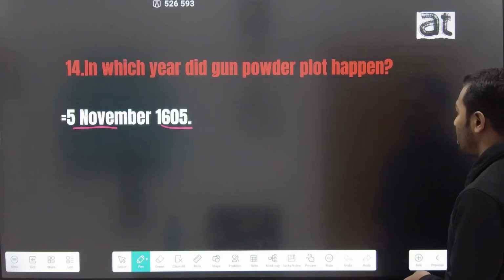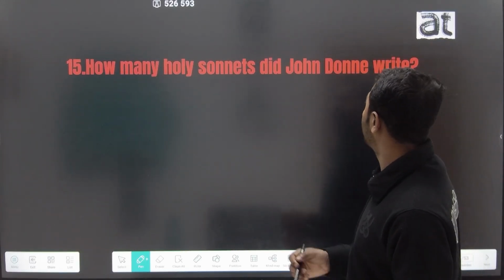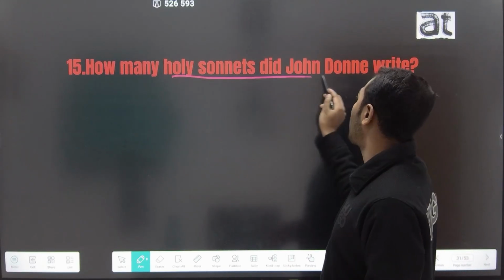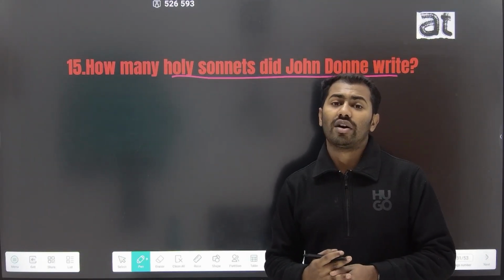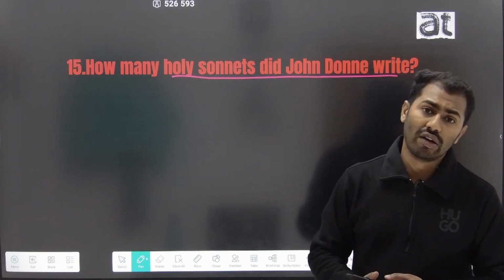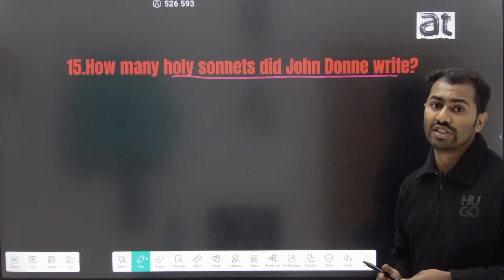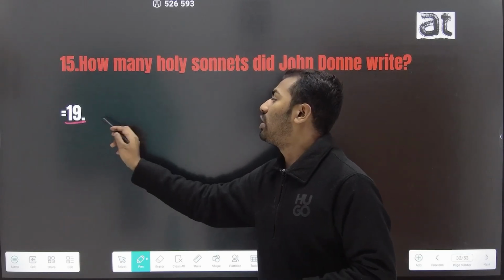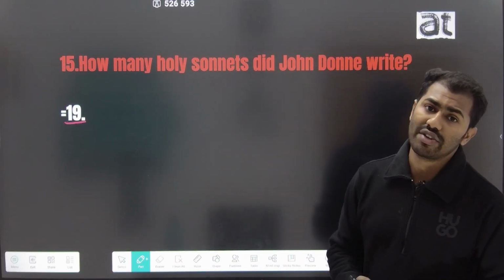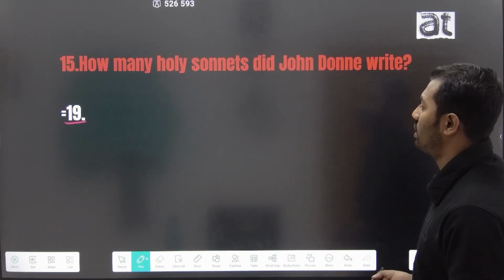And the 15th question is, how many holy sonnets did John Donne write? Besides his metaphysical poems or anniversary poems, John Donne also wrote Holy Sonnets, and these sonnets number a total of 19. John Donne wrote 19 Holy Sonnets in his time period.